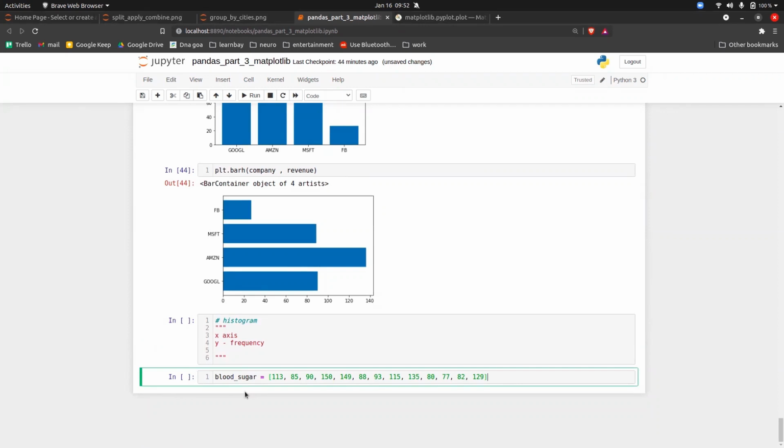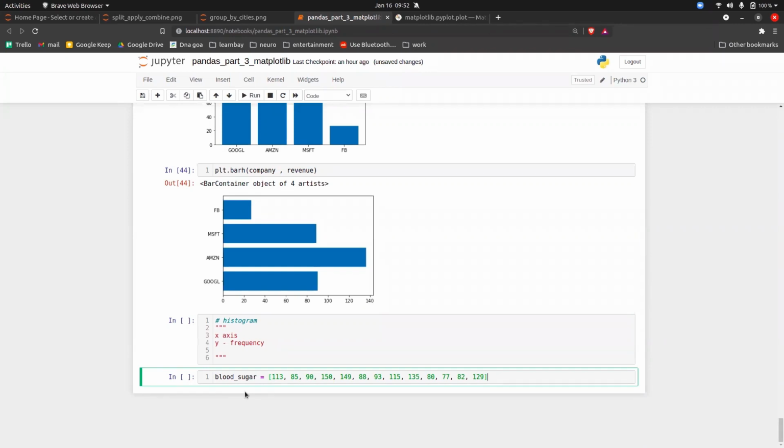Now my question is to find out which gender is healthy, or how many people in this particular area are affected by the sugar level, how many are normal, how many are pre-diabetic and diabetic. So we have to categorize into three parts: how many patients are normal, how many are pre-diabetic, and how many are diabetic.